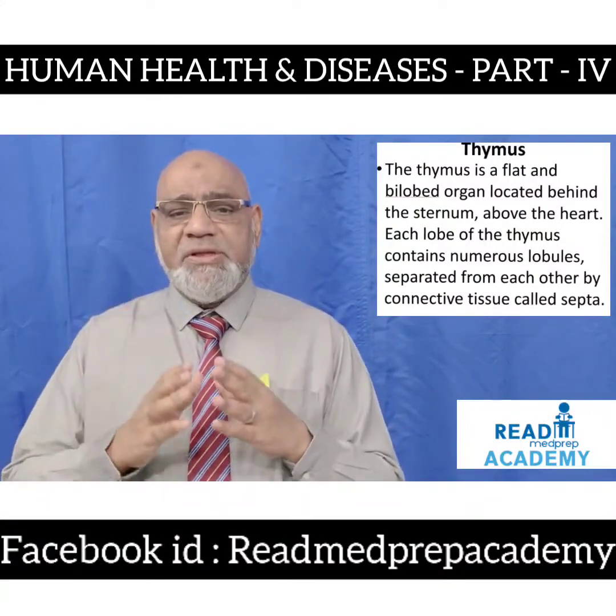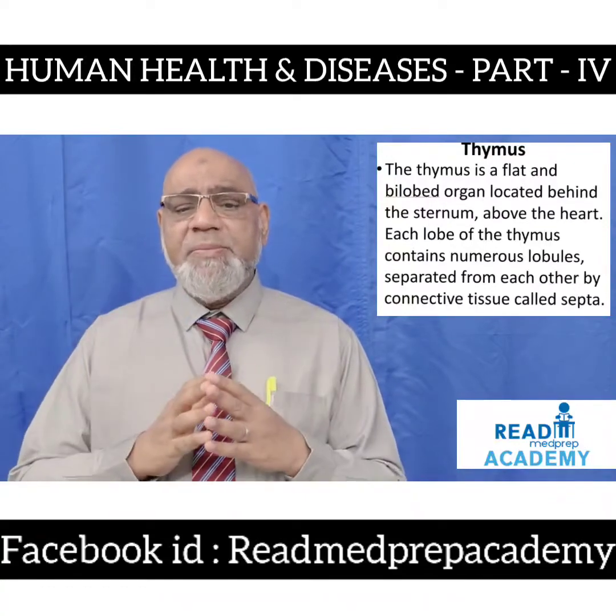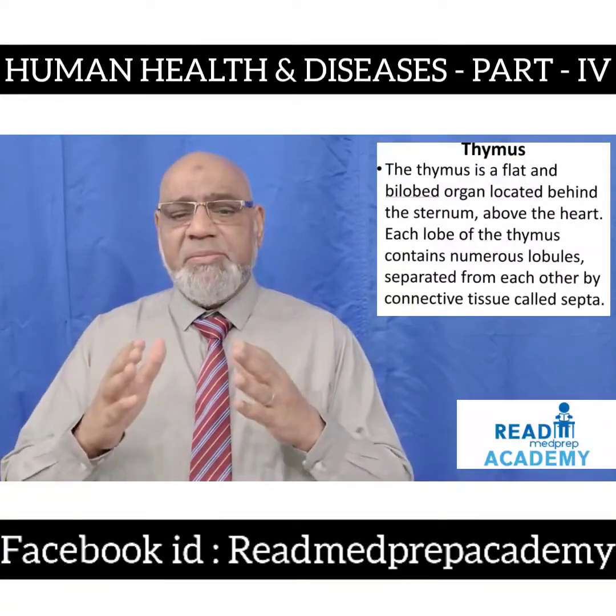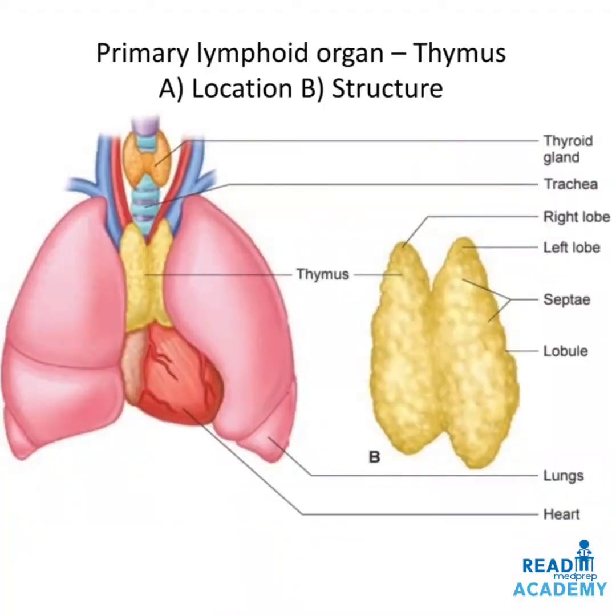Each lobe of the thymus contains numerous lobules separated from each other by connective tissue called the septa. Here in this image, you can see the left side shows the thymus, which has two lobes present just in between the lungs, behind the sternum, below the trachea and above the heart. On the right side image, you can see the thymus having lobes separated into lobules by a large number of septae.